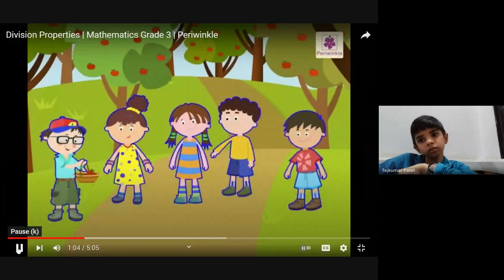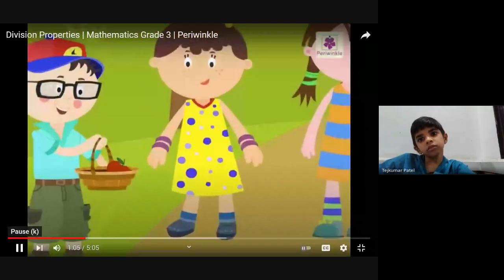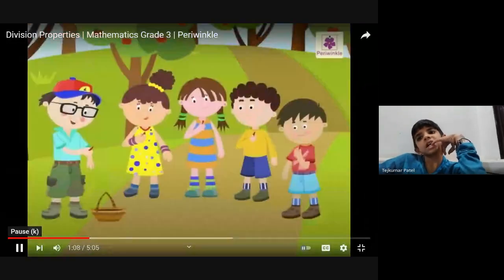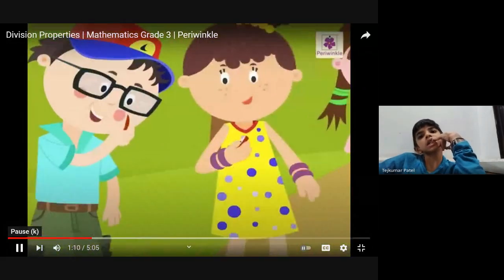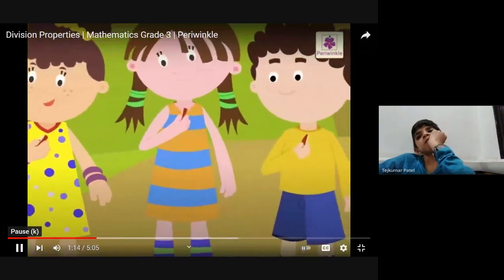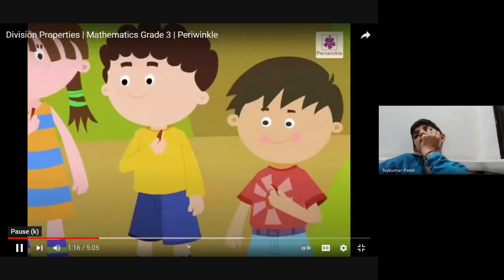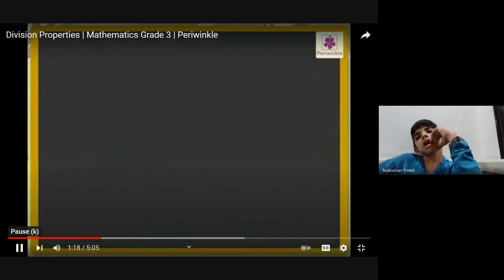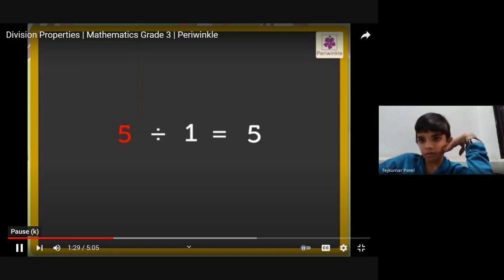There are 5 kids and only one apple, we need to make 5 slices of the apple to distribute it equally among the 5 kids. Therefore, 5 divided by 1 is equal to 5. This concludes that when a number is divided by 1, then the quotient is the number itself.